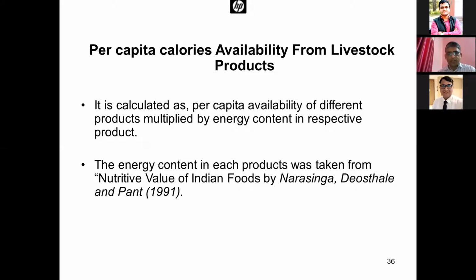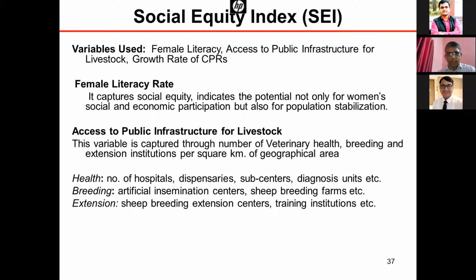Then third is per capita calories availability from livestock products. What we did is we took three products, that is milk, meat, and egg. We converted into energy by multiplying by the energy content in the respective products, and then divided by population. Then the second component was the social equity index.